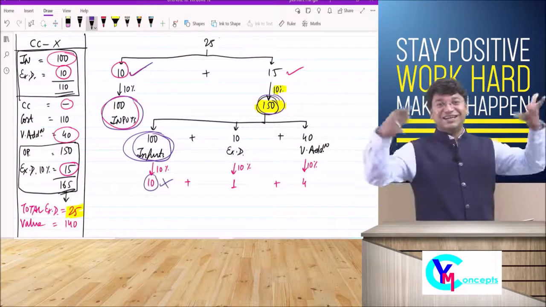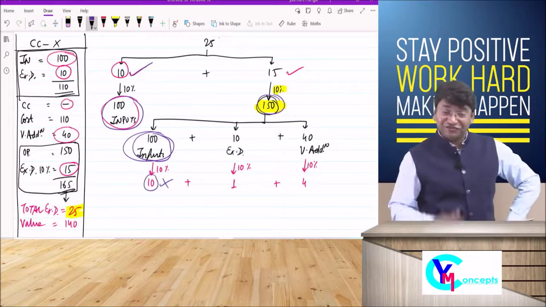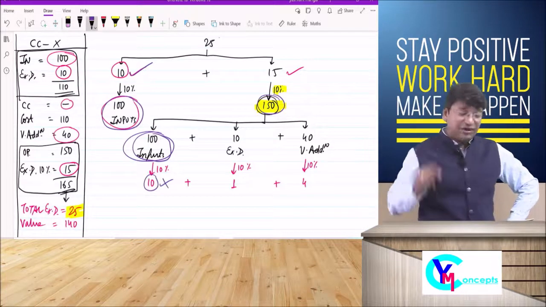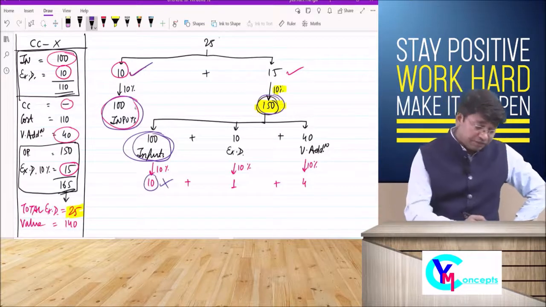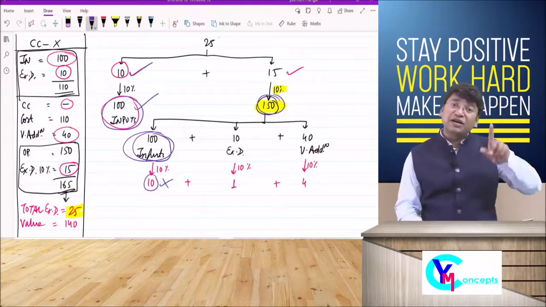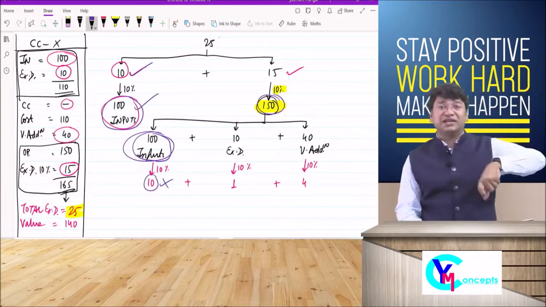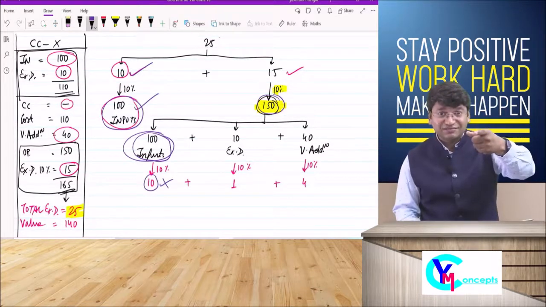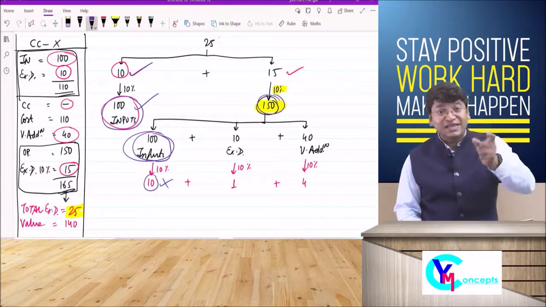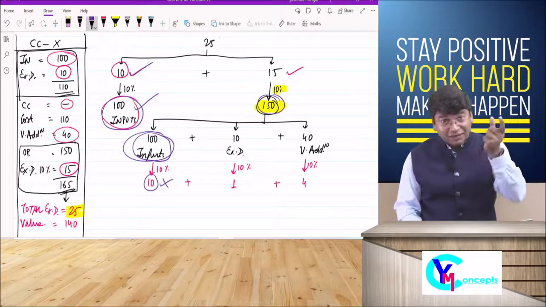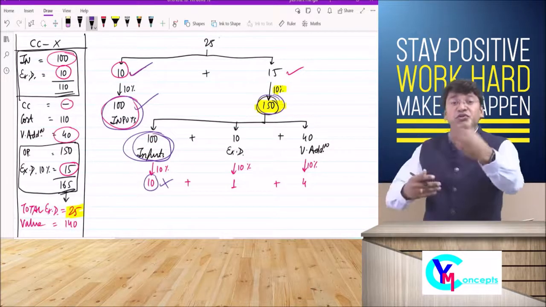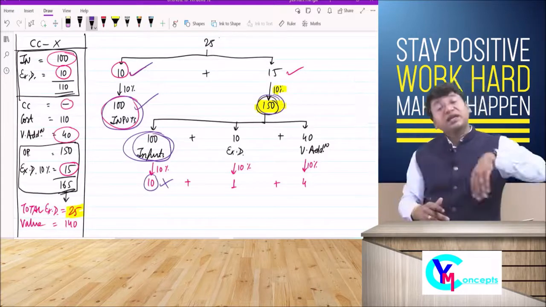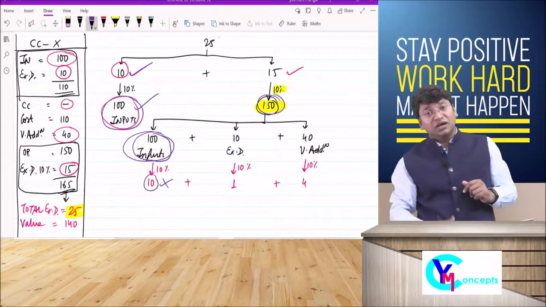It won't work, it won't work. Friends, look at this. What is the government doing? On inputs, we have already paid the tax, and again on this rupees 100, they are charging tax. Double taxation. If I sell these goods to you, and you are again selling to somebody else, again tax will be charged on that price.